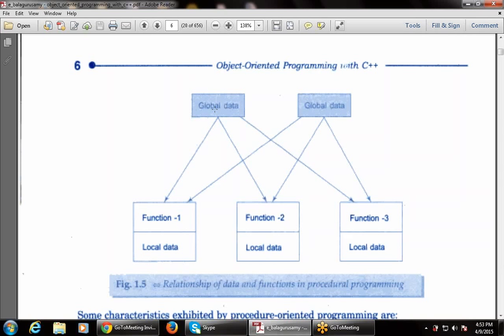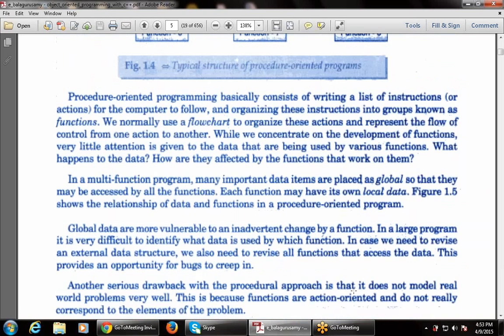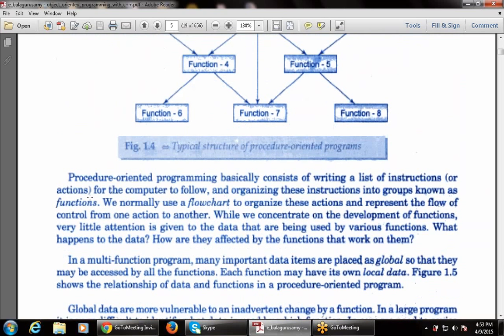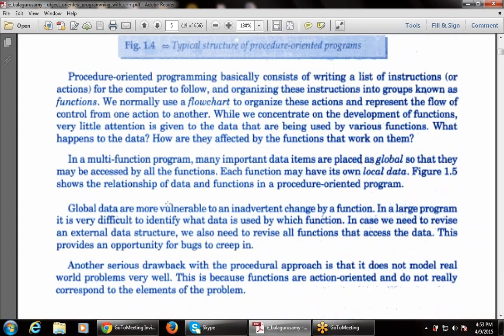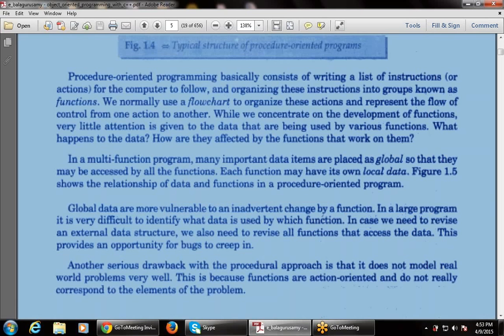If I specify the local data within one block, it will be accessed only within that block. This is the figure that shows the relationship between the data and functions in procedure programming.